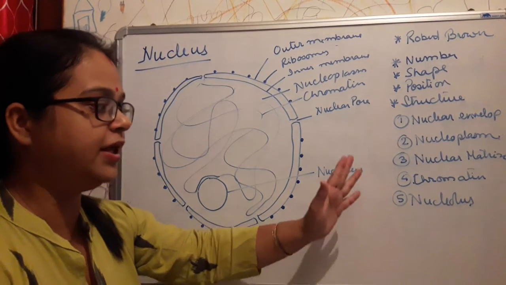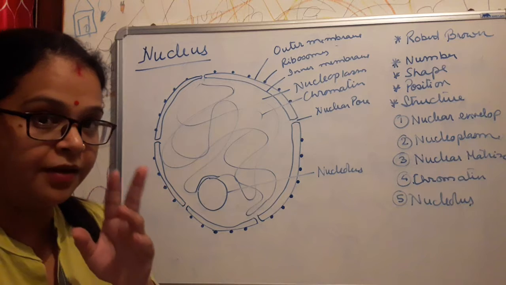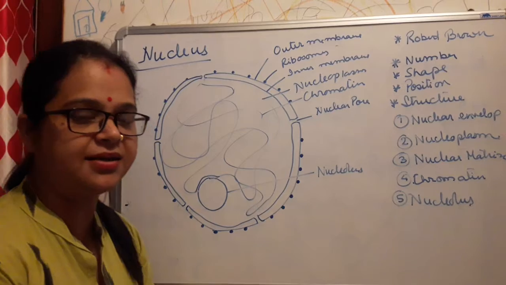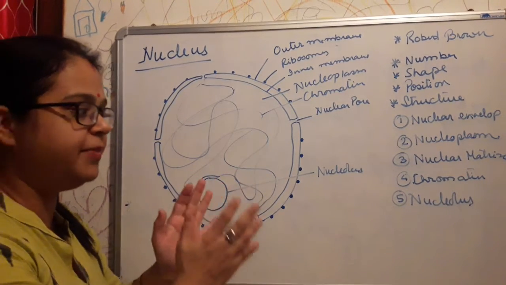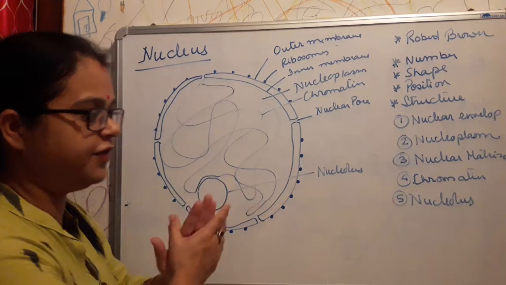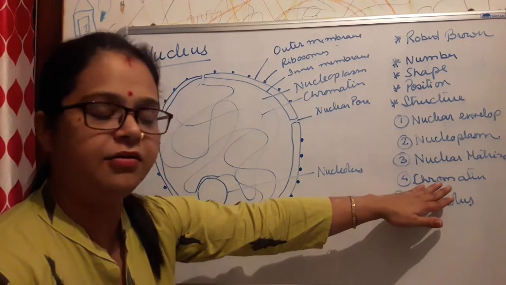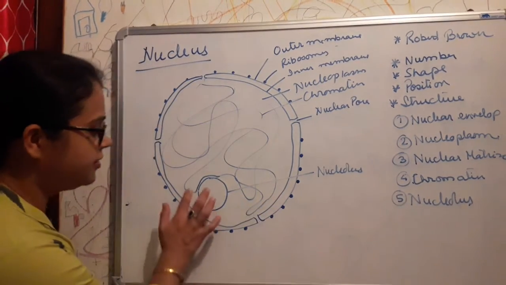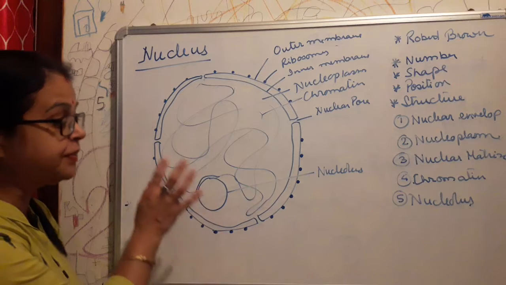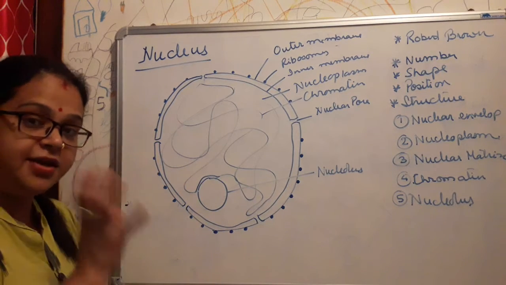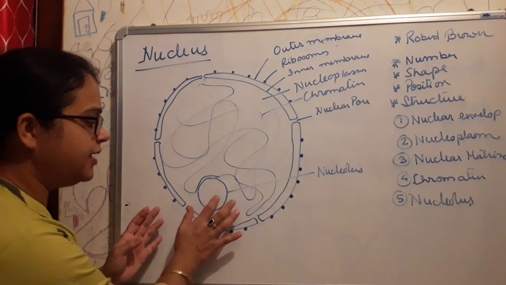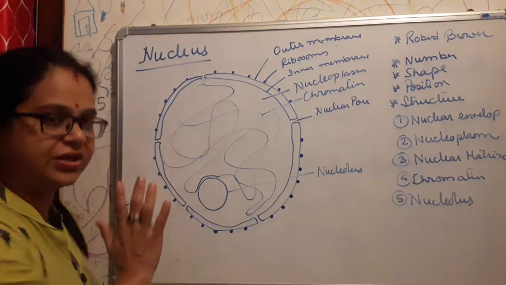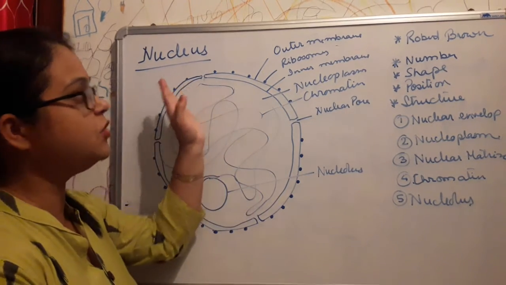These chromatins possess two types of regions. One is the euchromatin region, the other is the heterochromatin region. They are differentiated depending upon their staining. Basically they condense to form the chromosomes, which are the main hereditary units. Then the nucleolus is a condensed structure in which a membrane is not present, and due to the absence of a membrane it remains in direct contact with the nucleoplasm. Got it? So these are the main structures of the nucleus.